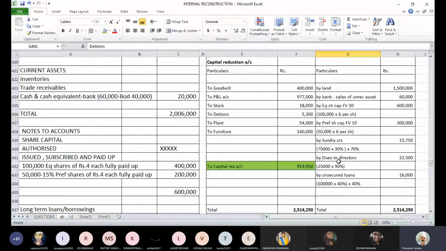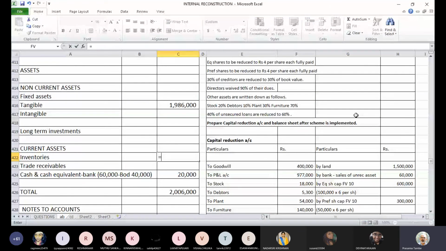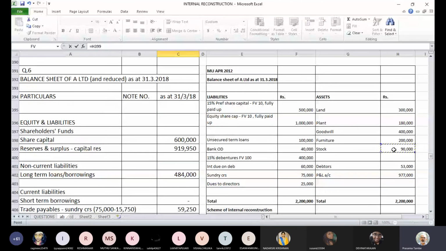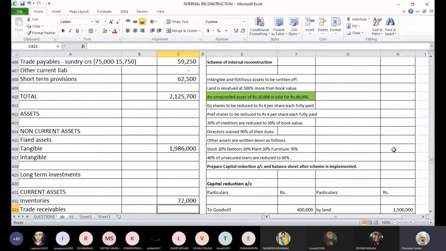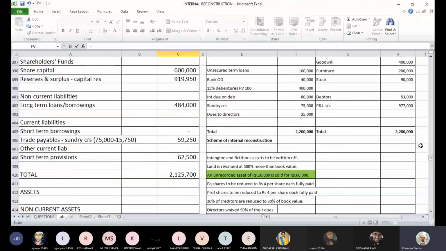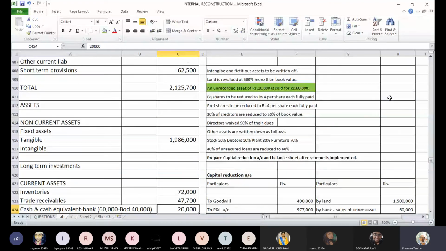So we can directly show here original balance is 90,000 minus 18,000. Stock will remain as 72,000. And trade receivables, originally it was 53,000 minus 5,300 was written off. So it will become 47,200.